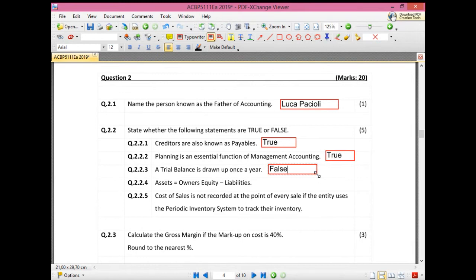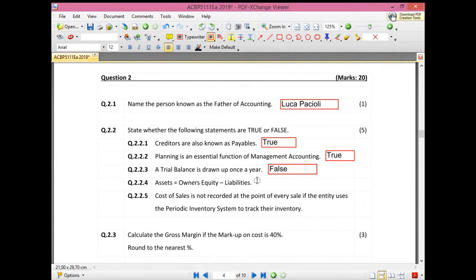Okay, then the next one is our accounting equation. The accounting equation is assets equals owner's equity less liabilities. Is that true or false? Let's see what the guys online say. Okay, so they say it's false.